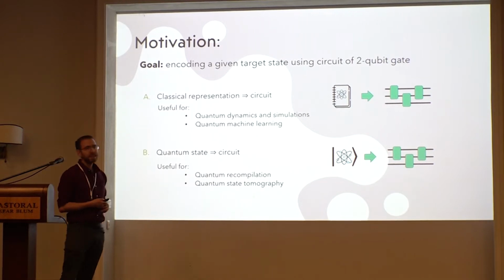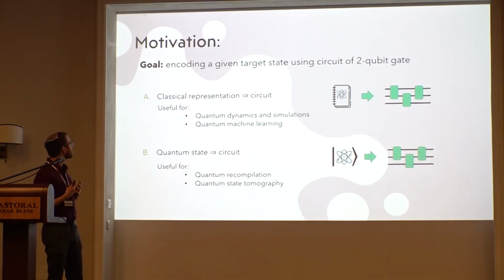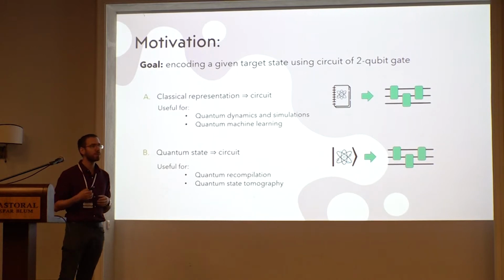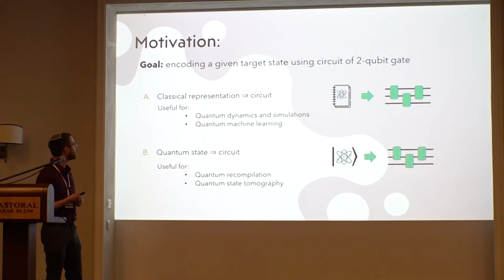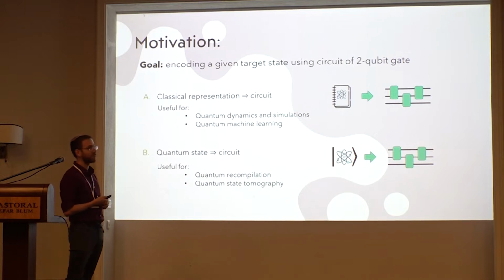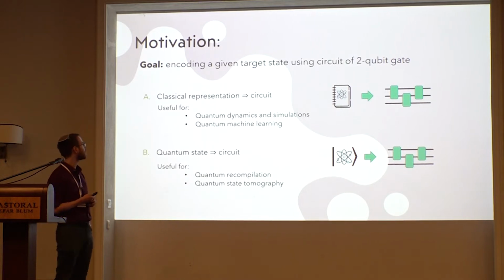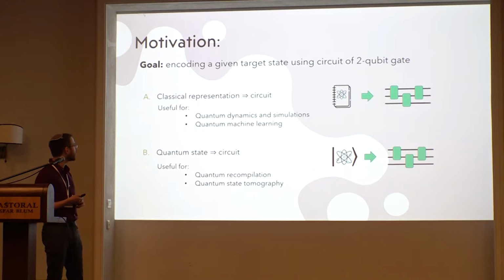Basically, I can talk about two versions of this problem. Either I'm given a classical representation of the state, which can be a list of amplitudes or some other explicit classical representation, and I want to prepare it, to encode it on a quantum computer. This is very useful for various quantum algorithms.